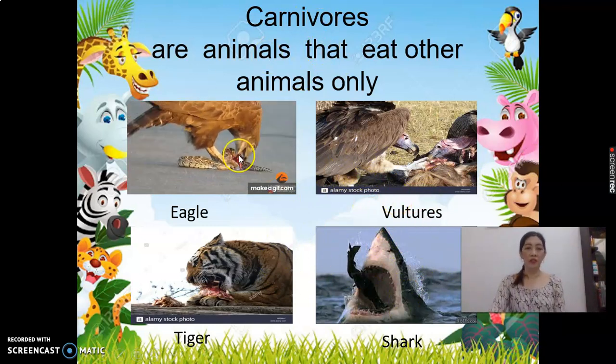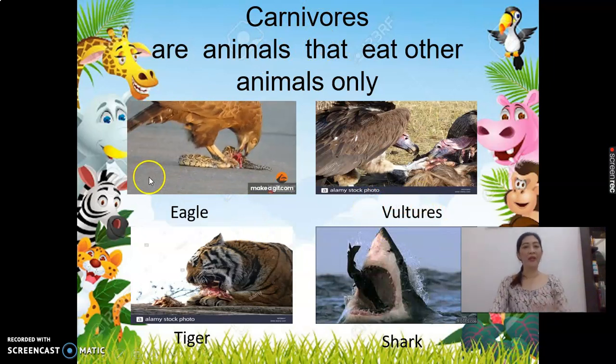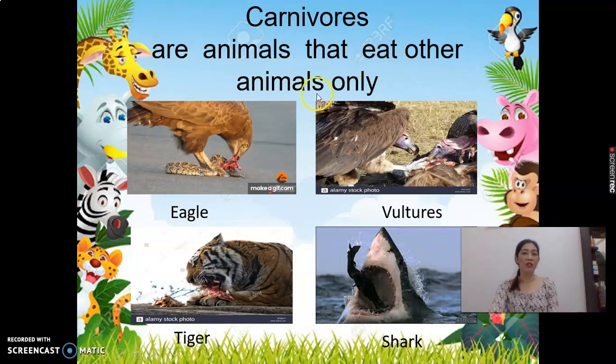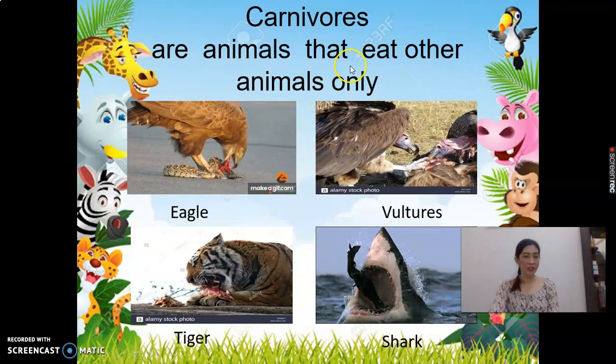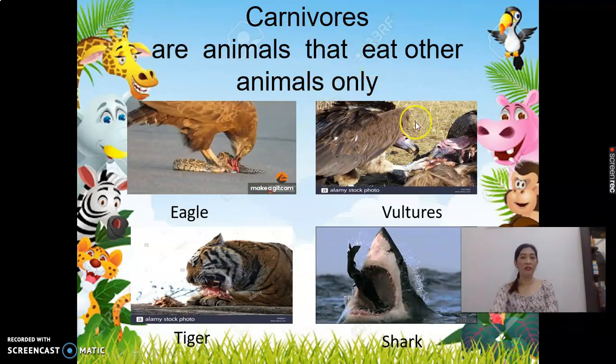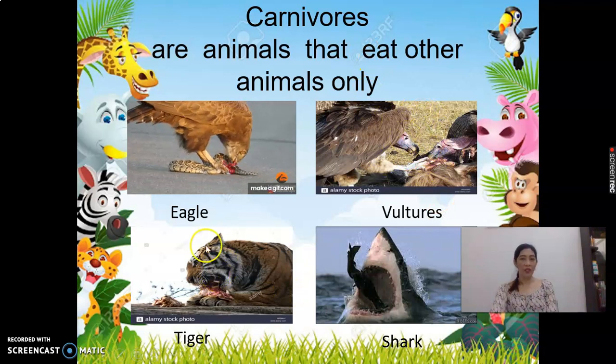The fifth example is eagle. Eagle is carnivore because it eats other animals only. And the next example is vultures. Vultures is carnivore because it eats other animals. And the next example is tiger.